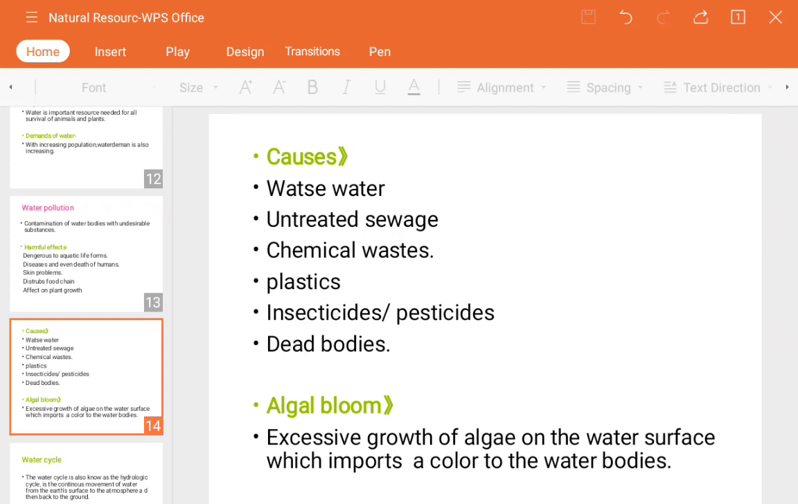So algal bloom is also dangerous, because what happens if it stays for a longer time on the water surface, and if we are consuming that water for our purpose, then we also suffer from some diseases. So it's better that we always see which type of water we are consuming, whether it is treated or not treated, whether it is purified or boiled. All these things we must take care of.